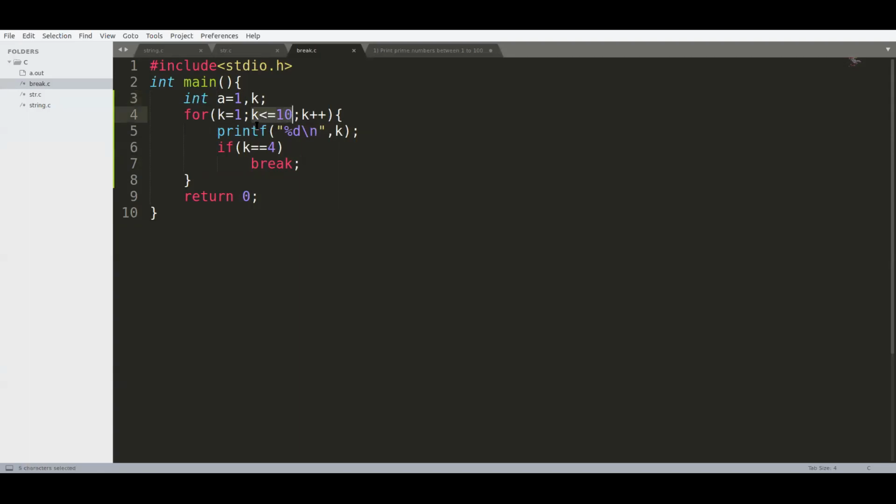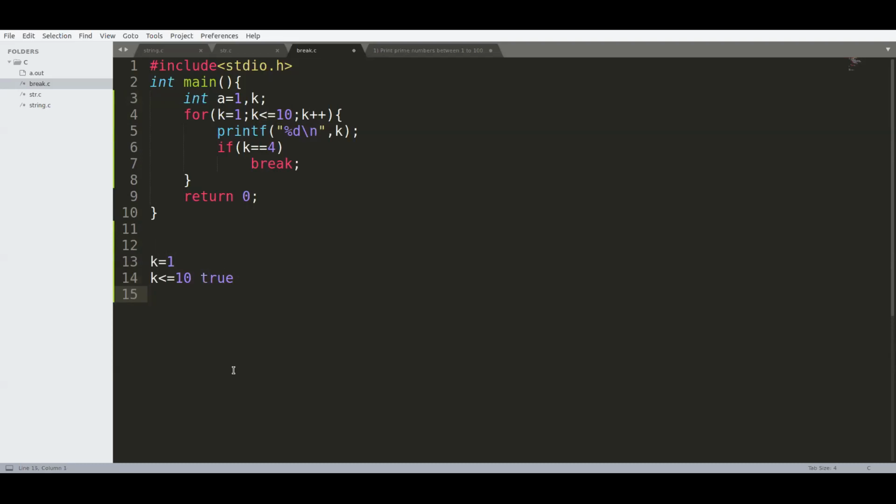That means initially, at the bottom I'm writing the explanation. First the value will be 1. How a for loop works, I will tell you. First the k value is 1. Then next it checks the condition. k is less than or equal to 10. Yes, true.